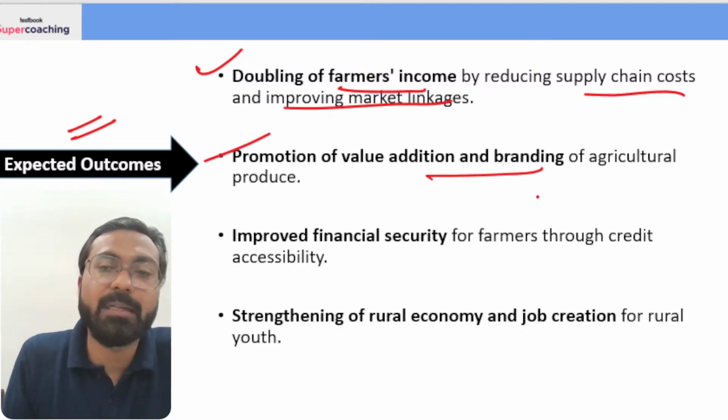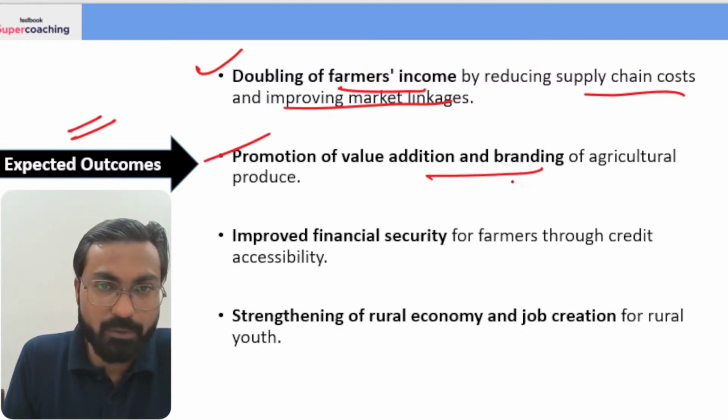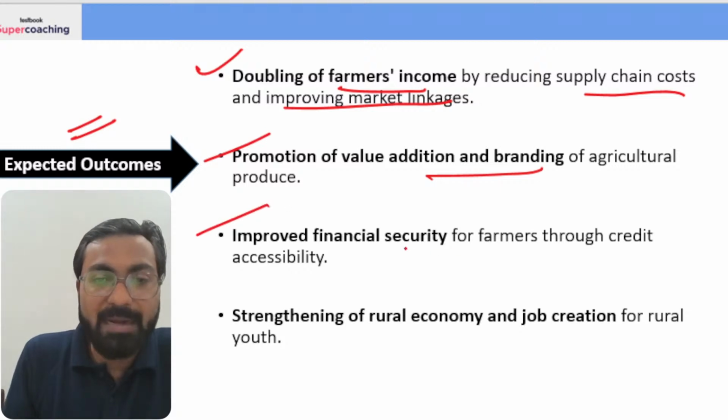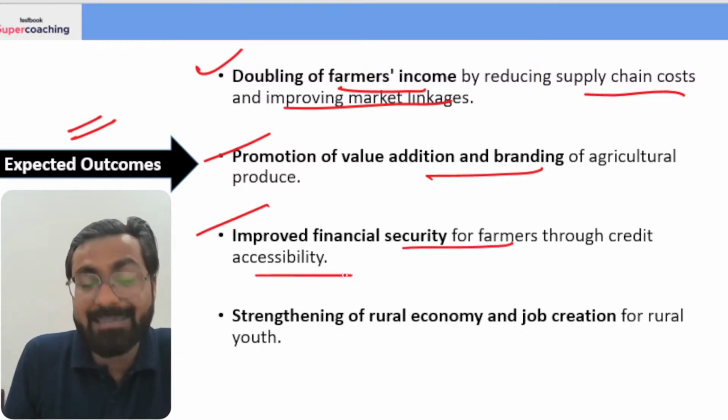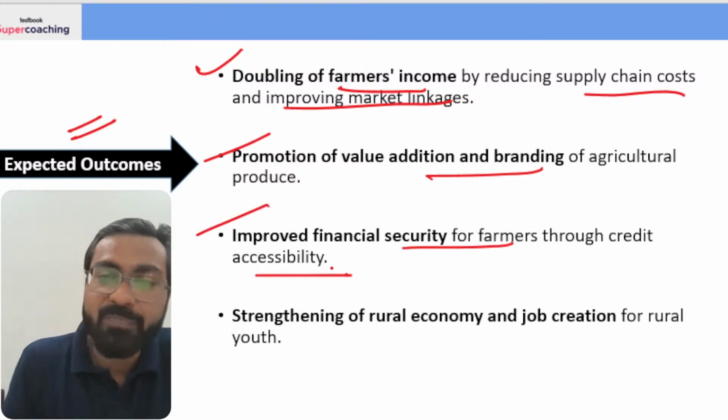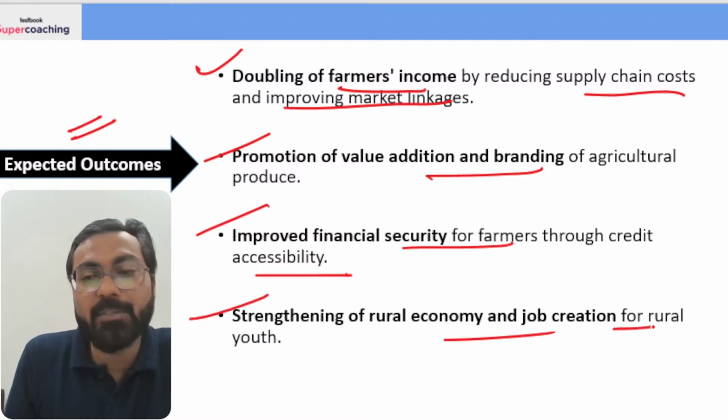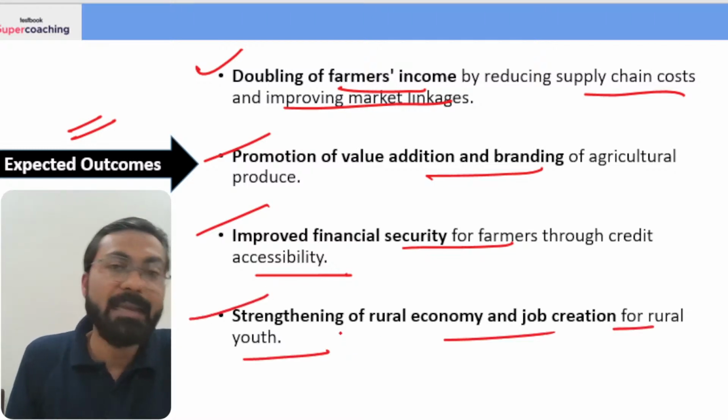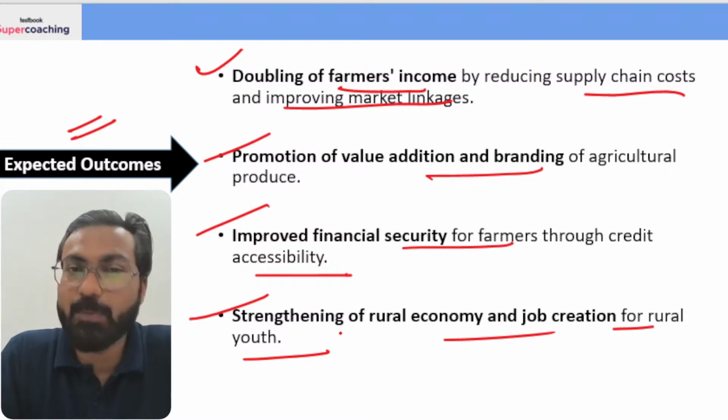Promotion of value addition and branding of agricultural produce, okay. Improved financial security for farmers through credit accessibility, credit facility मिल रही है, and strengthening of rural economy and job creation for rural youth. ठीक है? ये बहुत बेसिक है एक्सपेक्टेड आउटकम्स.